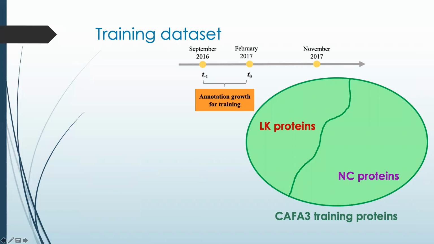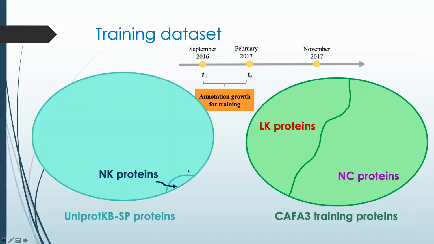To solve this problem, we analyzed all the UniProt SwissProt proteins that were not in the CAFA3 training set in order to identify NK proteins for this annotation period and use them to train our model. Since these proteins were very few for training precise models, we also designed a data augmentation strategy.